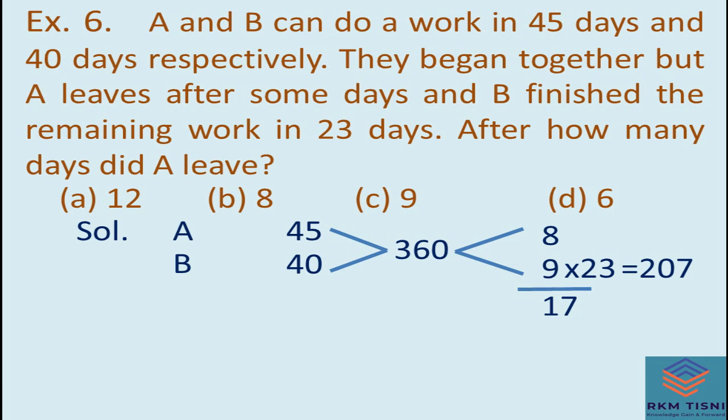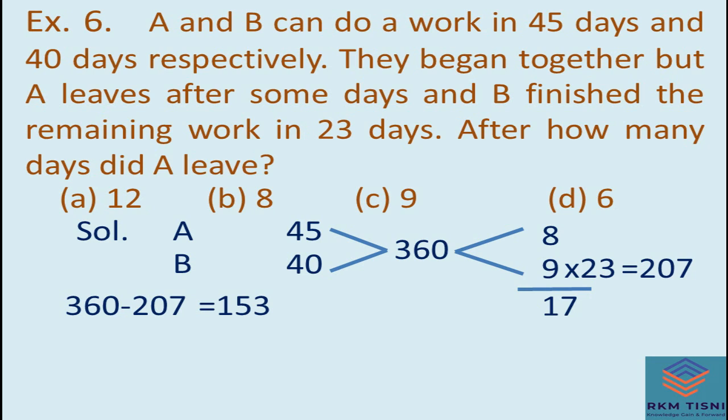Then find out the rest of the work. 360 minus 207 is 153. This 153 work has been completed by A and B both. A and B both are doing 17 work in 1 day and they have to do 153 work.